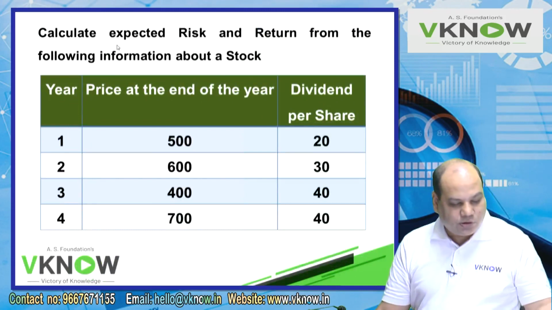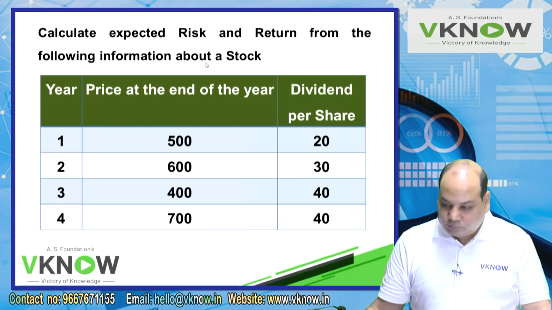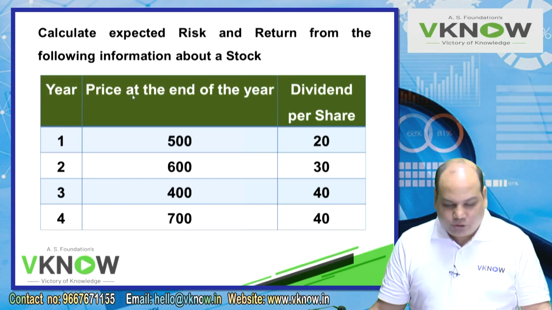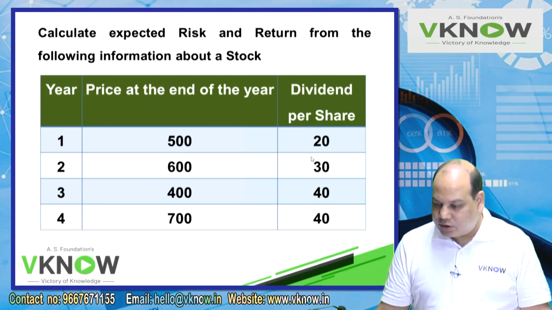So this is the question. Just see, can you locate it? Calculate expected risk and return from the following information about a stock. Year, price at the end of the year, dividend per share, then year 1, 2, 3, 4. These are the closing prices and these are the dividend paid in that year. And the question is simple at the top: expected risk and expected return.